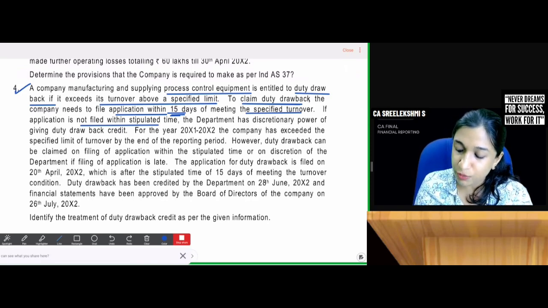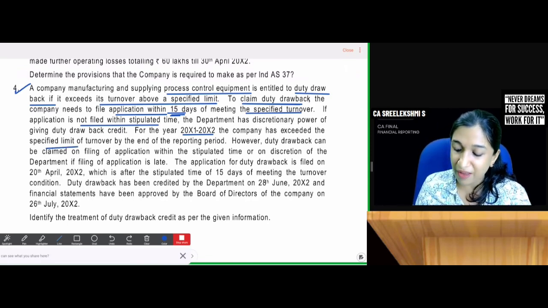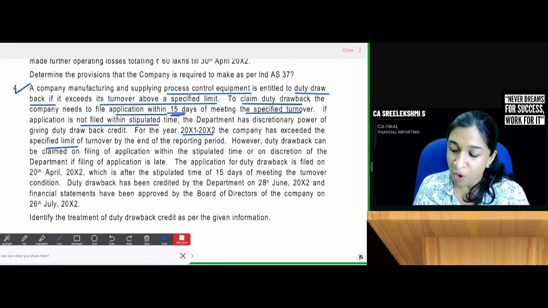For the year ended 11/12, the company has exceeded the specified limit of turnover by the end of the reporting period. However, duty drawback can be claimed on filing of application within stipulated time or on discretion by the department.